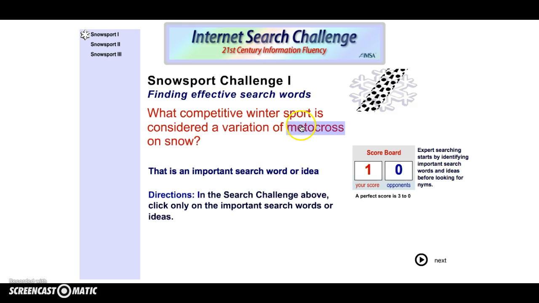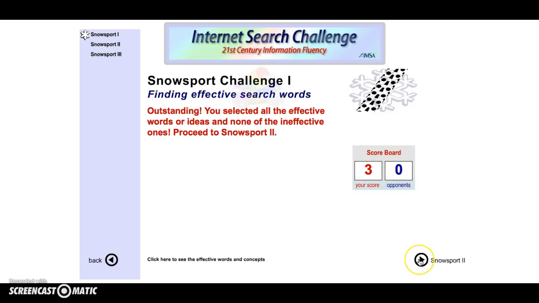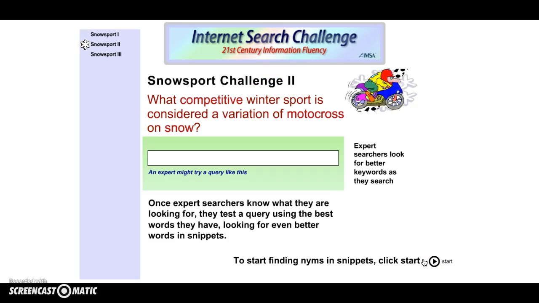And motocross, that is another important or specific search word, and it's on snow. So that is also an important search word. So we have all 3, which is fabulous. We're going to click on next, and it says we found all the effective words or ideas and none of the ineffective ones. So that means we can proceed on to Snow Sport 2. We'll click here. Now, with those 3 words, now we can see what an expert query will look like. So this is competitive snow motocross.